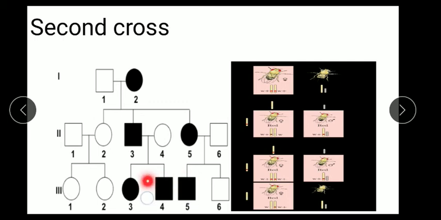There is some problem here. We can take this female as a red-eyed female, and the results will be the same. You can change this picture. Here you just shade it, and the remaining everything will be okay.